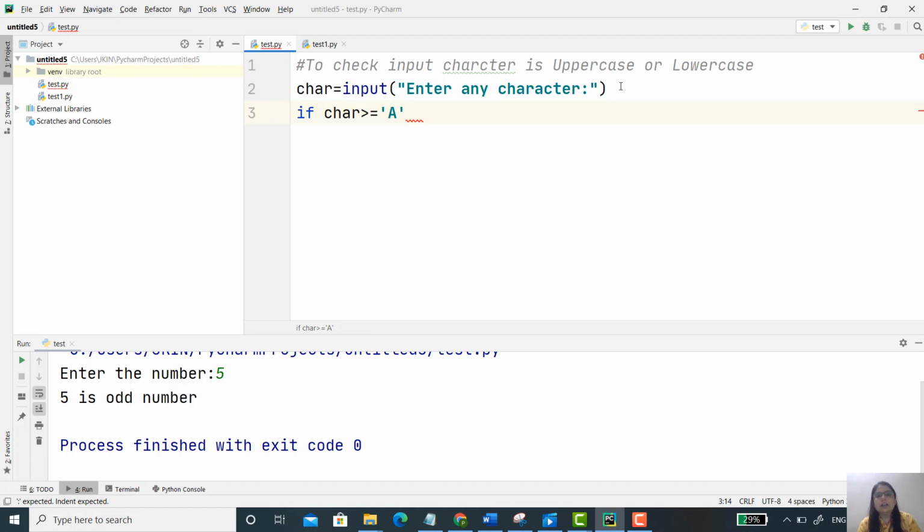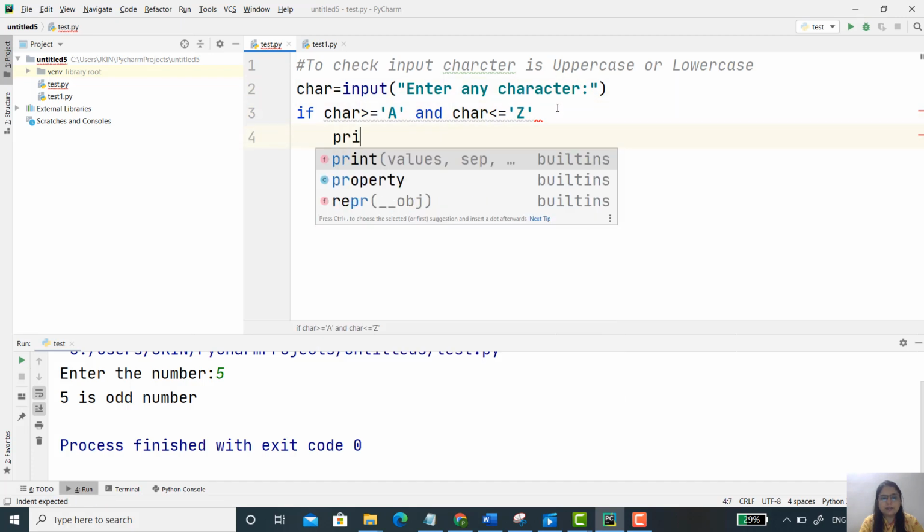Otherwise, else it's lowercase. So here I'm writing this condition, and the second condition is that character is less than or equal to Z. That is, I want to check that the character is between A and Z. So here I have to write one condition, that is definitely the AND condition. That is a logical condition, if you remember.